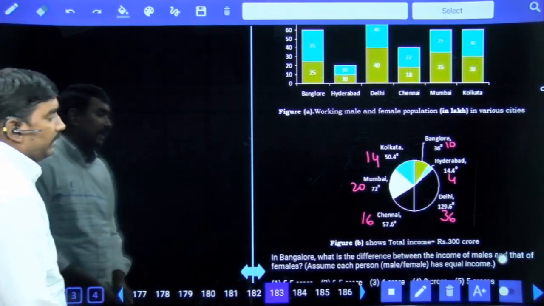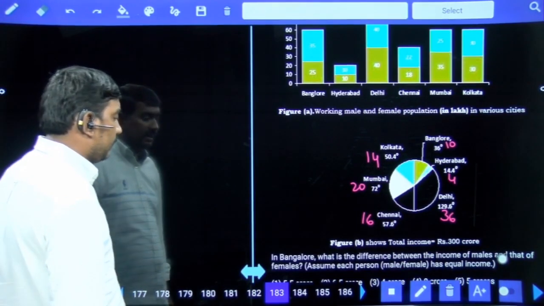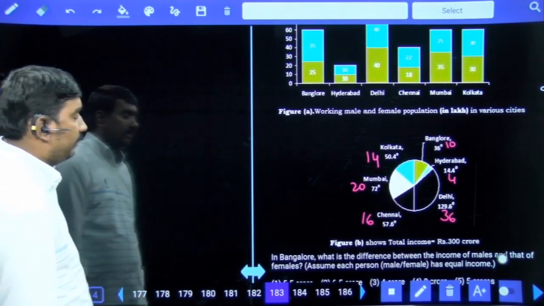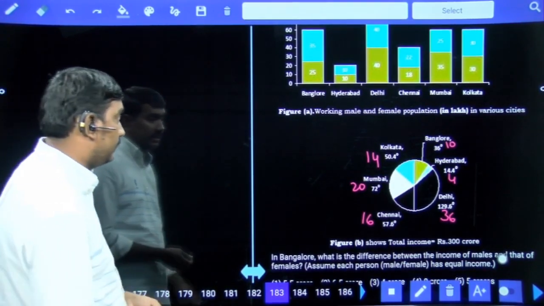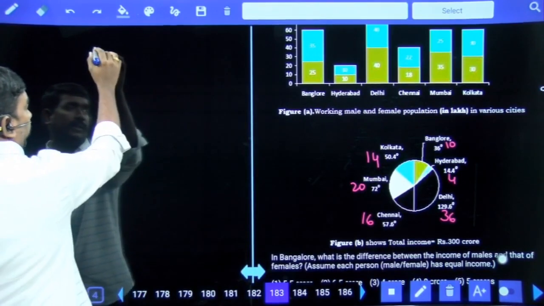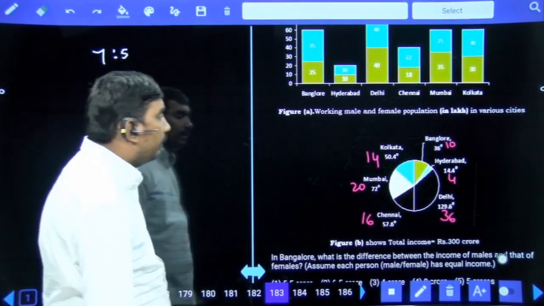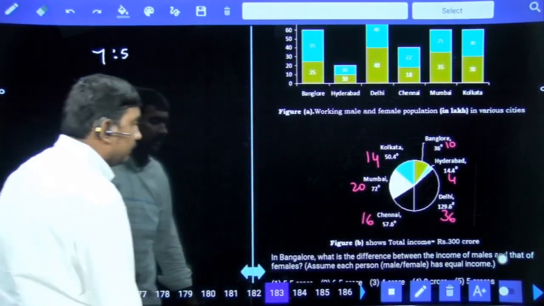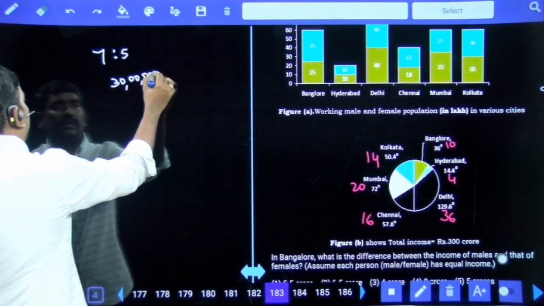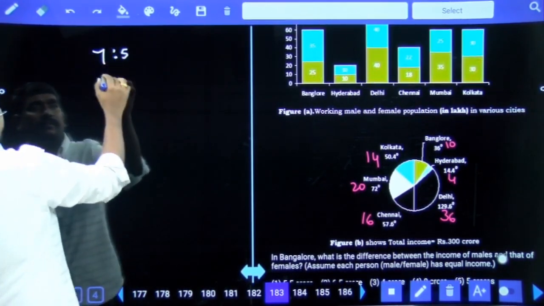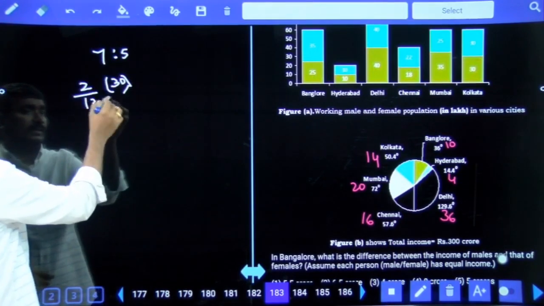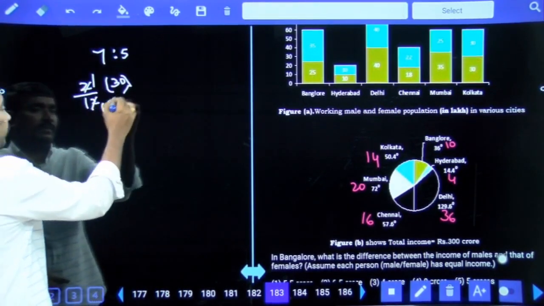Next, in Bangalore, what is the difference between the income of males and that of females? In Bangalore, male and female are in the ratio of 35 is to 25, that is 7 is to 5. Bangalore is 10% of 300 crores, which means 30 lakhs. Out of this 30 lakhs, we need to find the difference of male and female. Males are 7 parts, females are 5 parts. Difference is 2 parts out of 12 parts. 1 by 6 means difference is 5 lakhs.